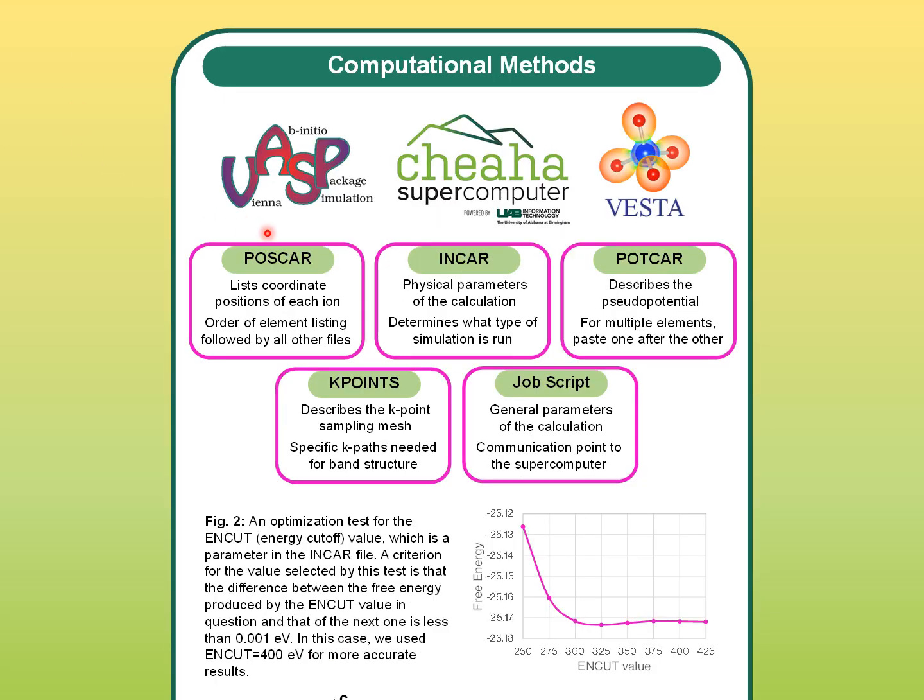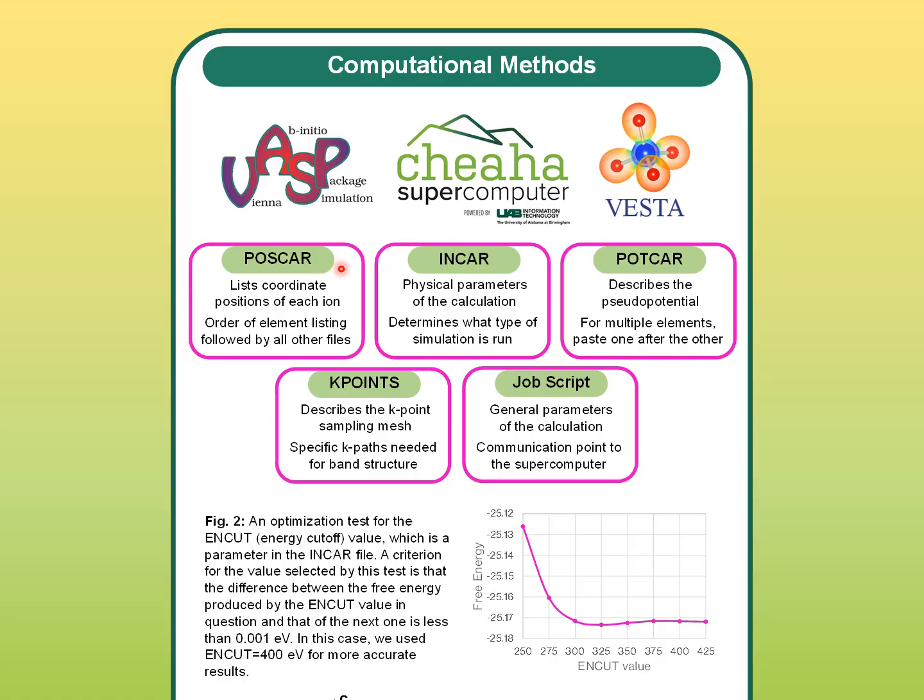As I mentioned in the abstract, the software we used were VASP to run the calculations through Cheaha, and VESTA to view and build the materials. To submit a calculation to VASP, you need 5 files in the folder: the POSCAR, INCAR, POTCAR, KPOINTS, and the job script. The POSCAR lists the coordinate positions and elements of each ion, and the order of the elements in this file is followed by all the others.